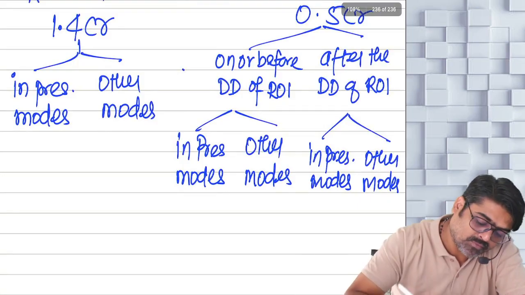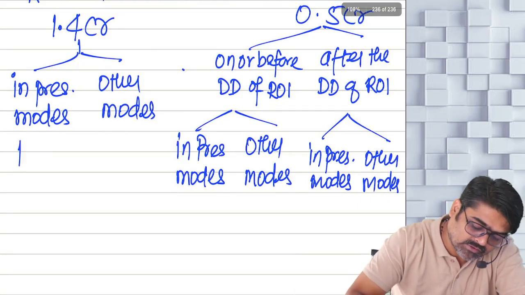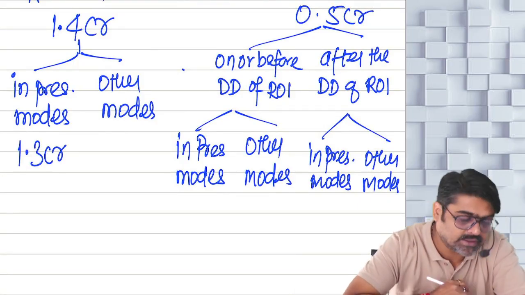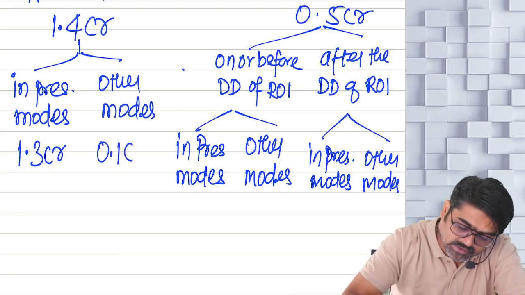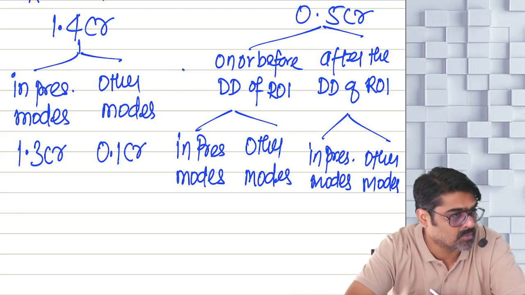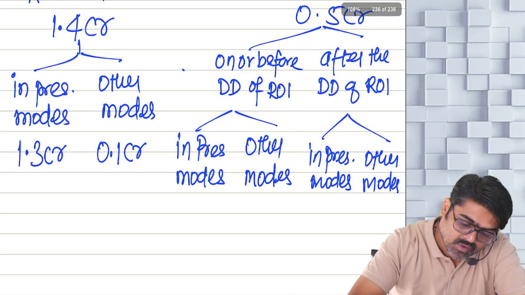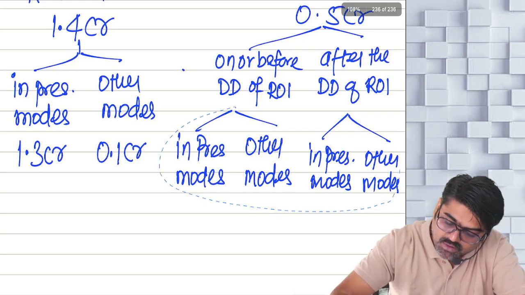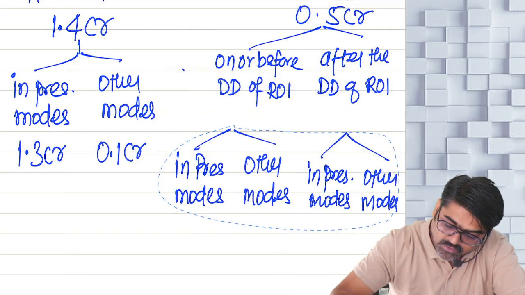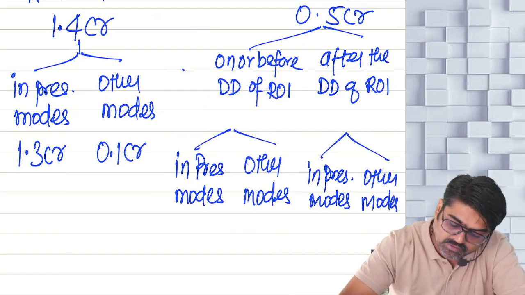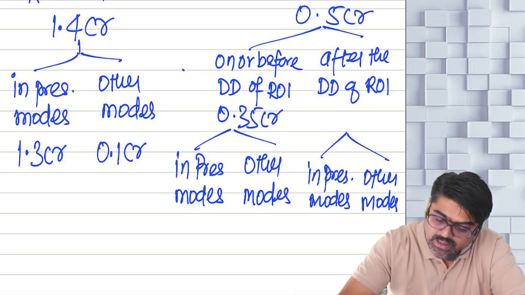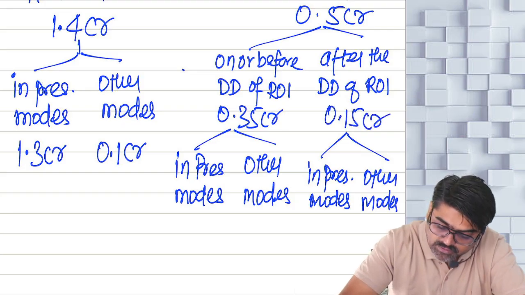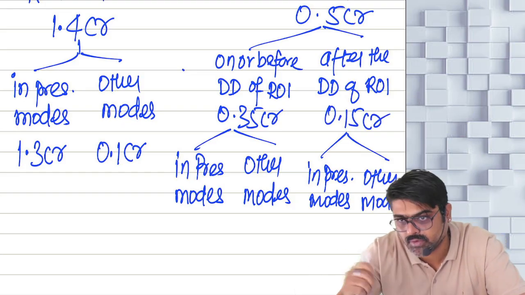Now out of 1.4 CR, by way of prescribed modes you are receiving 1.3 CR, and 0.1 CR you have received in other modes. Out of 0.5, on or before the due date of ROI you have received 0.35 CR and 0.15 CR you have received after the due date of ROI.